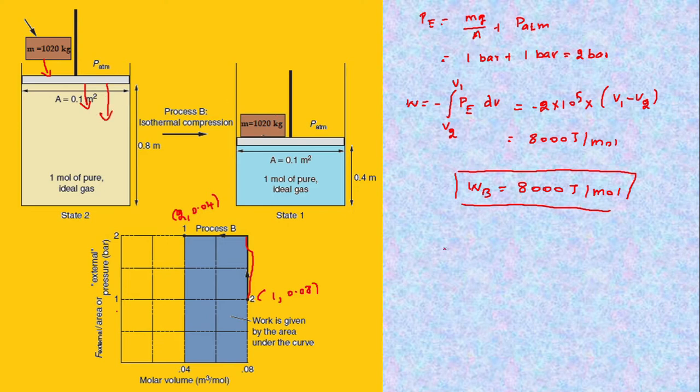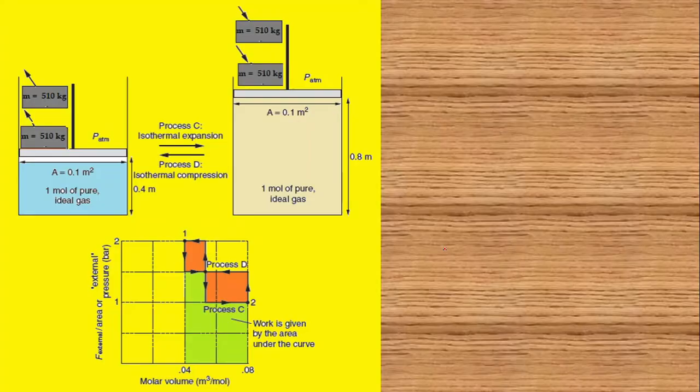Now let us consider process C. In this case, I am going to divide my 1020 kg mass into two parts: one is 510 kg and another one is 510 kg. I am going to carry out the process in two steps. In the first step, I am going to remove one weight, that is, I am going to remove 510 kg. Therefore, it reaches the intermediate state, which I will denote as I.